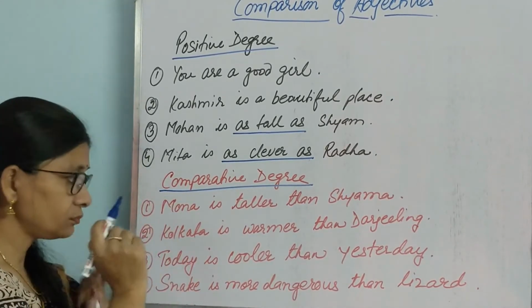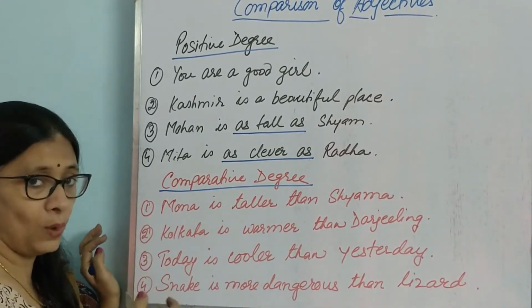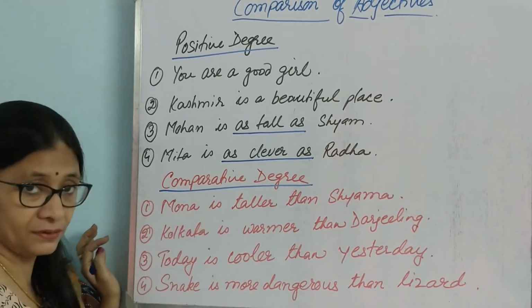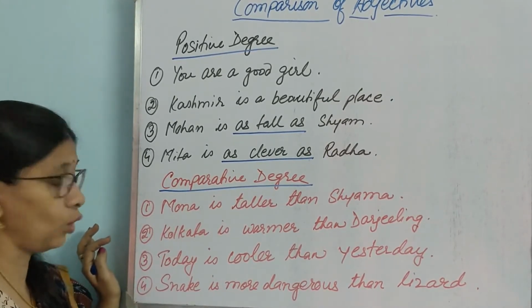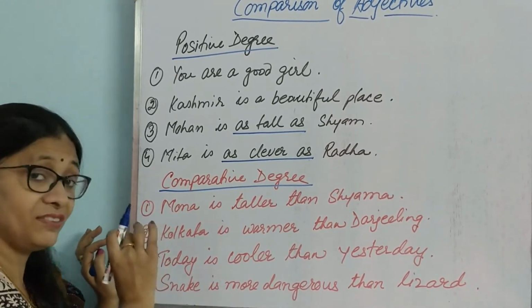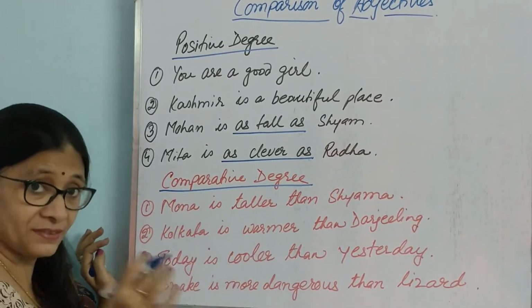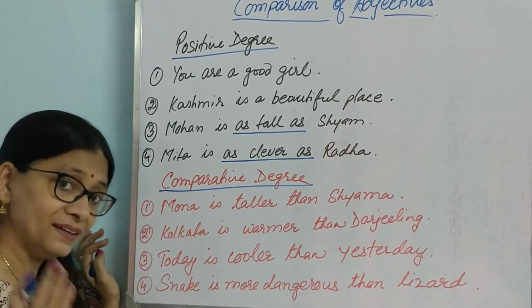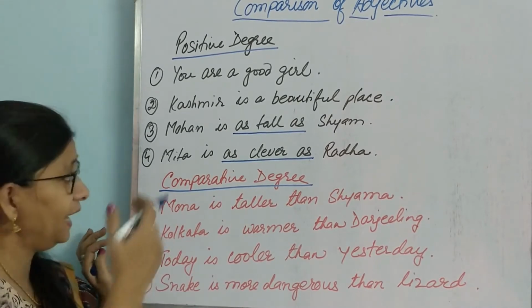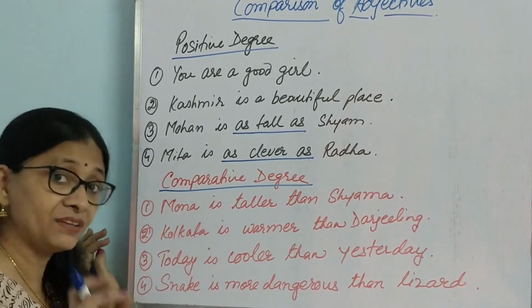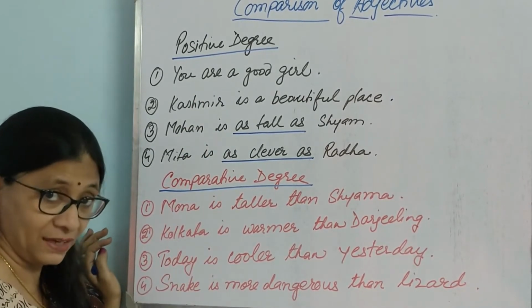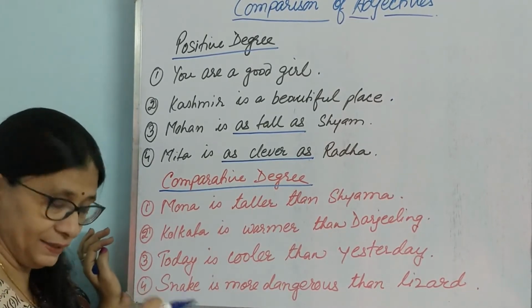Now, in all these sentences, one thing is a little above the other, either in tallness or in warmth. And there is a similar pattern here also. Students, if you understand the pattern of the sentences, how the sentences are written, every one of them has its unique style. So just catch hold of the style, okay? Let us talk about the style here.